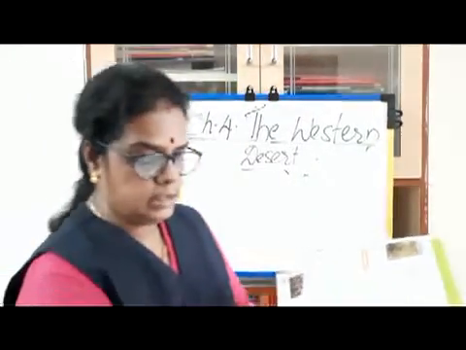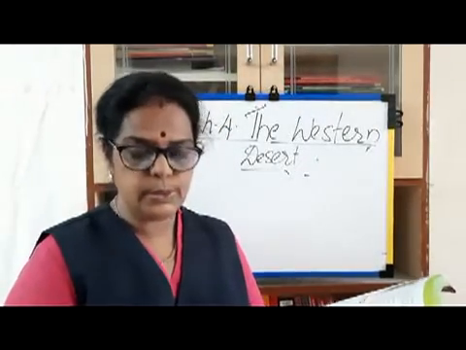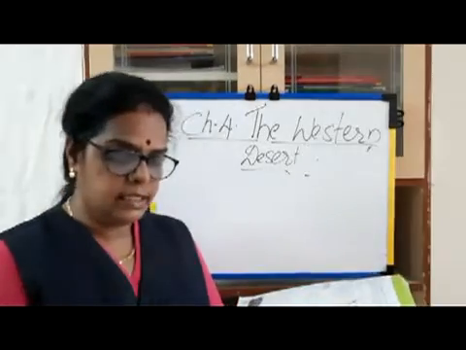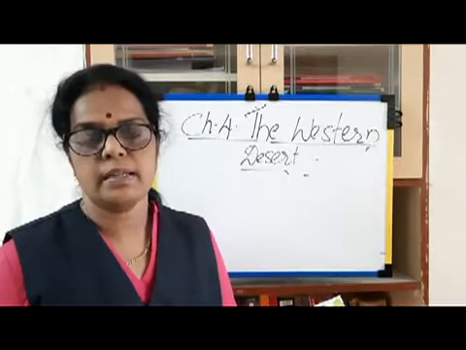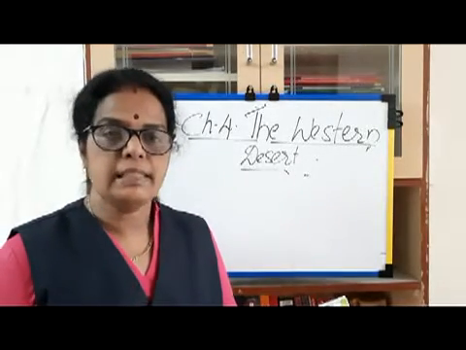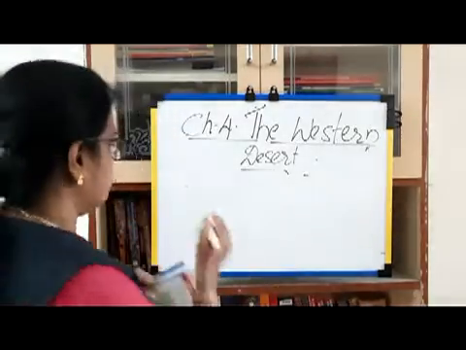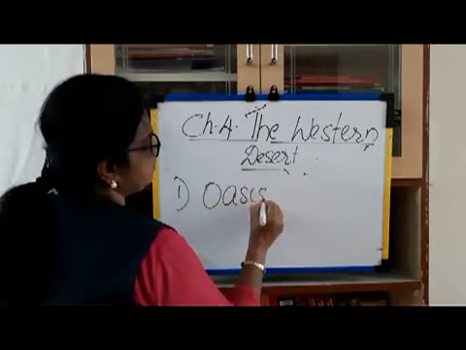The first question: a place in the desert that has a water source and date palms. Underground water sources are there and date palms are there. Which one? Oasis. You write oasis.